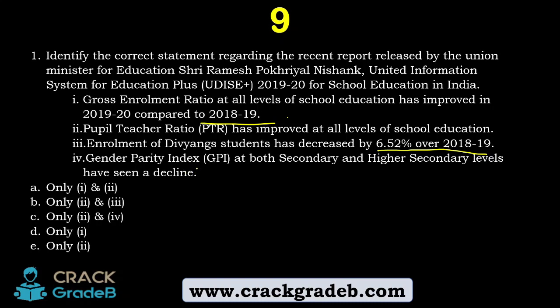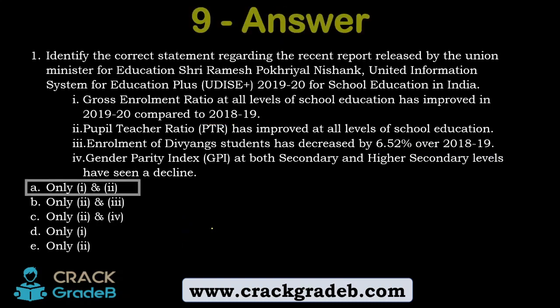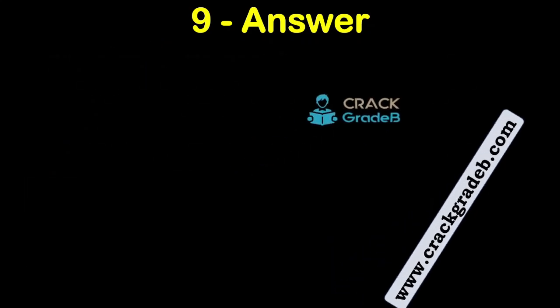Okay, pause the video, try to figure out the answer. The correct answer to this question is only 1 and 2 are correct. Okay, so the question is asking about the correct statement. Means this and this statements are wrong. So these are the correct statements. Okay, let us see the details.